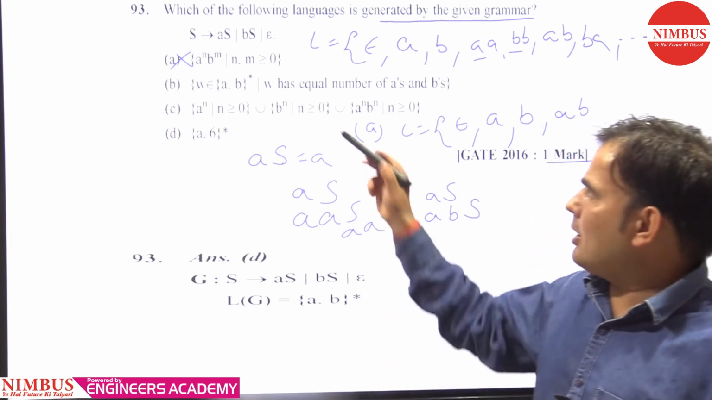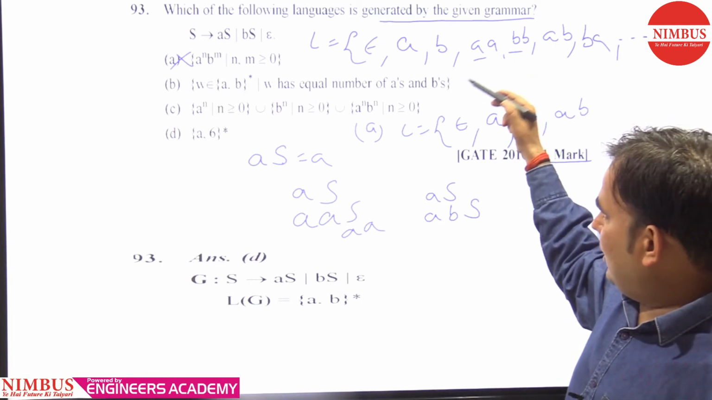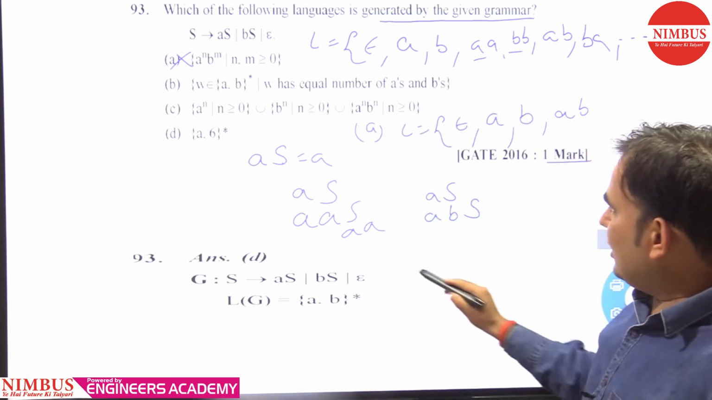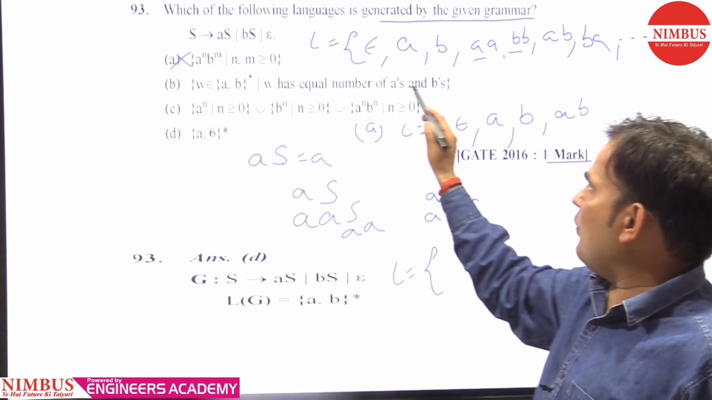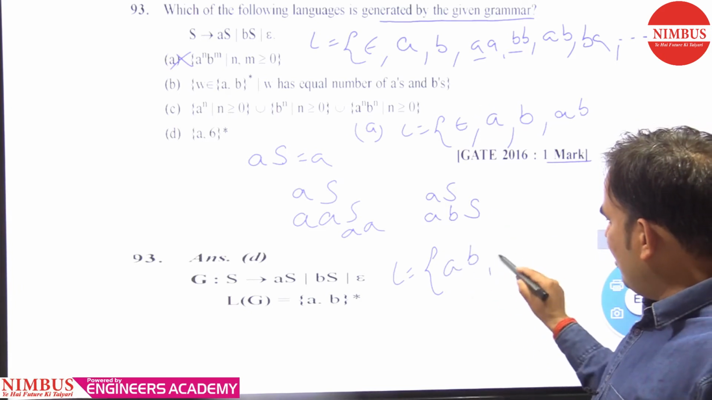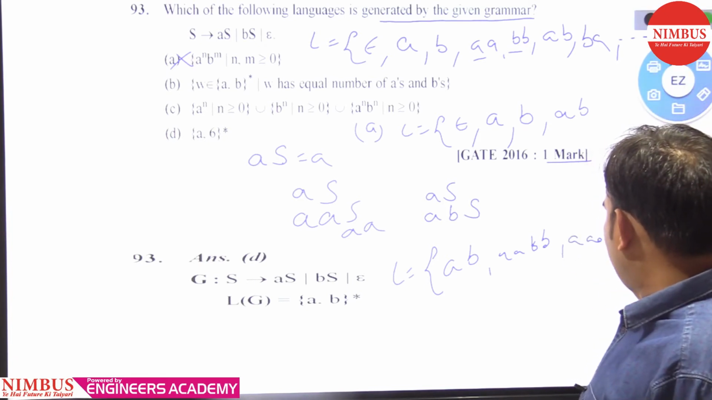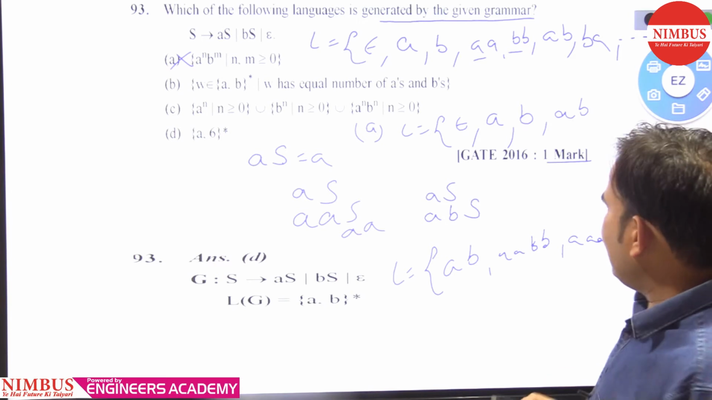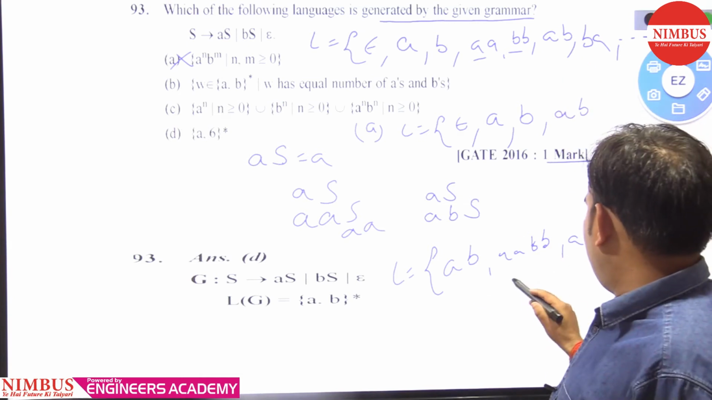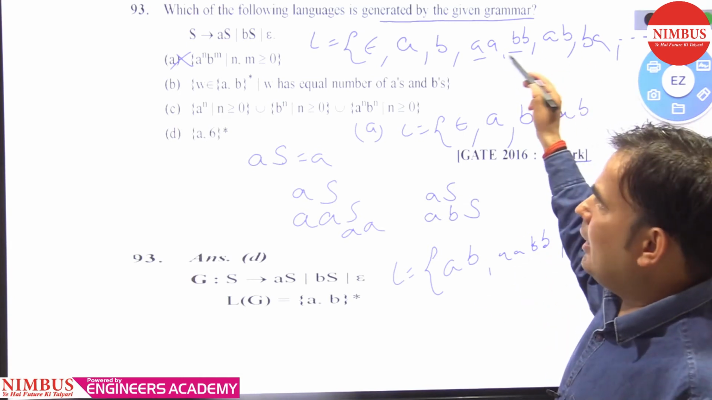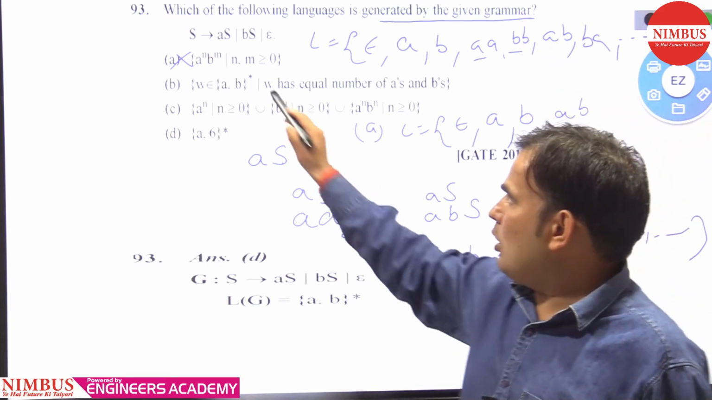Option B: W belongs to (A, B) asterisk, W has an equal number of A's and B's. So similarly you can see that it is generating only strings like this: AB, AABB, AAABBB, and so on. AB is there, but there is no AABB... and BA. So this one is also not correct.